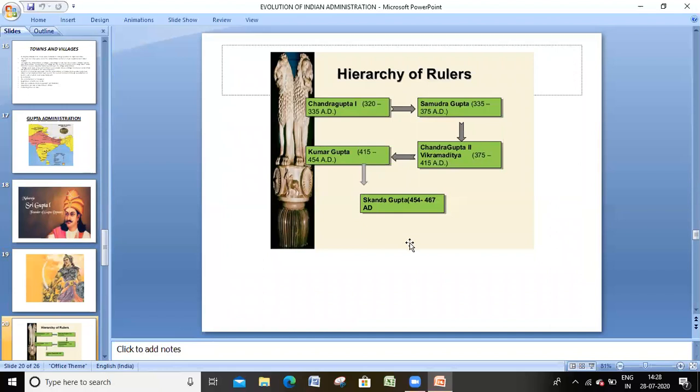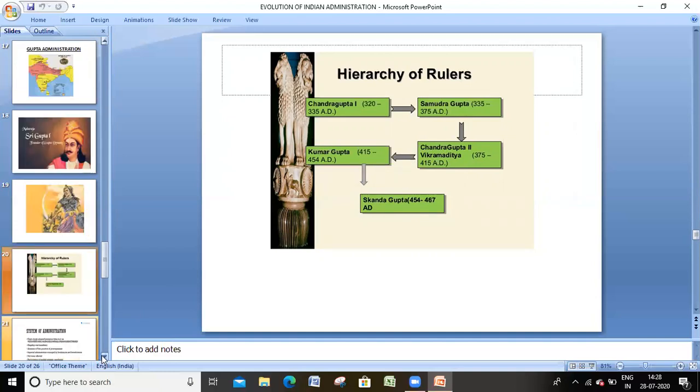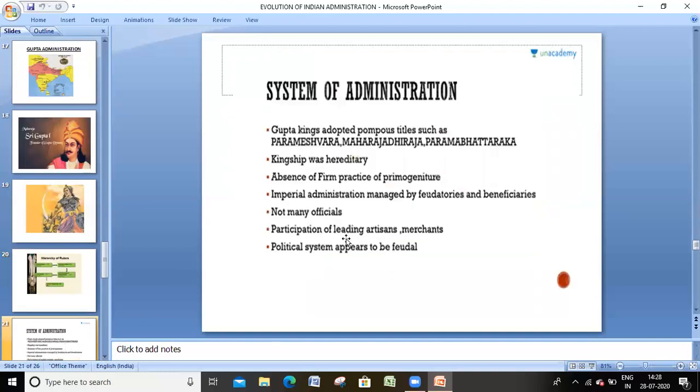If you take all the Gupta kings like Chandragupta I, Samudragupta, Chandragupta II who is treated as Vikramaditya, Kumaragupta, and Skandagupta, these are the rulers in the Gupta administration. If you take the system of administration in the Gupta period, Gupta kings adopted pompous titles.